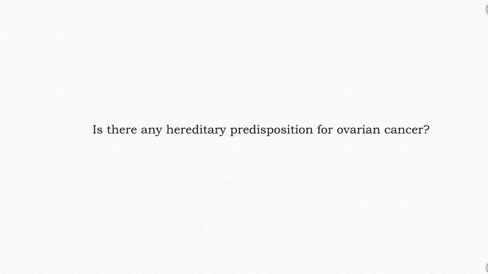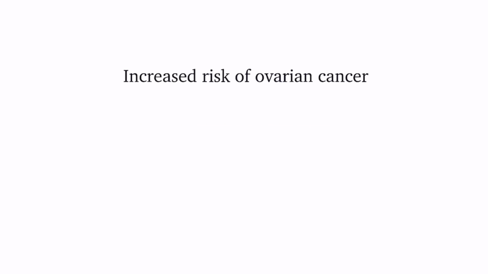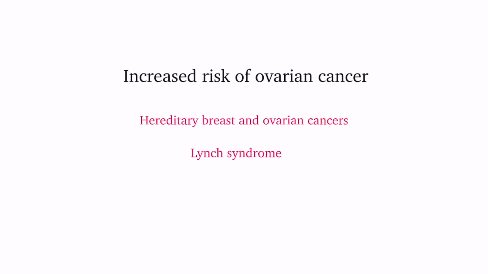Is there any hereditary predisposition for ovarian cancer? There is an increased risk of ovarian cancer in women with a family history of breast or ovarian cancer, as well as in families with Lynch syndrome. Although most epithelial ovarian cancers are considered sporadic, at least 10 to 14% of patients have a germline mutation in BRCA1 or BRCA2.